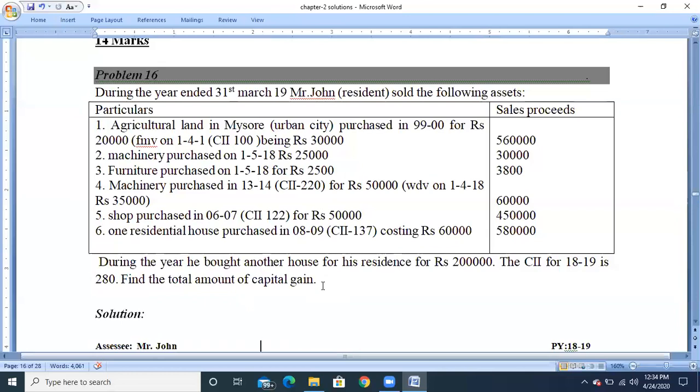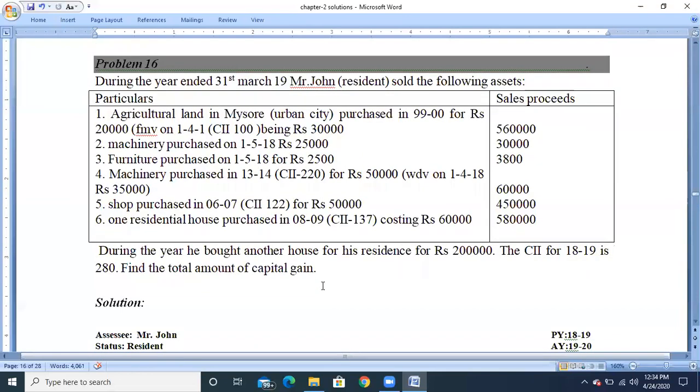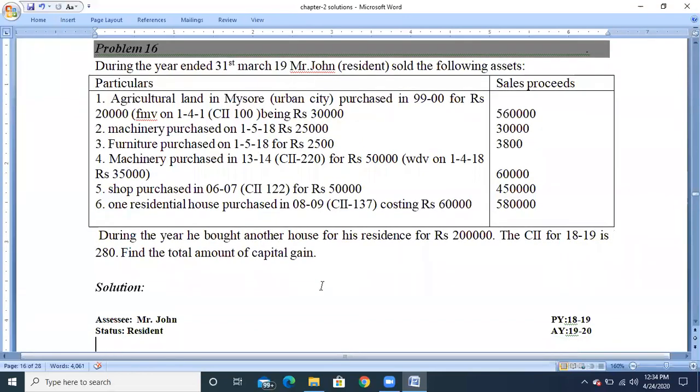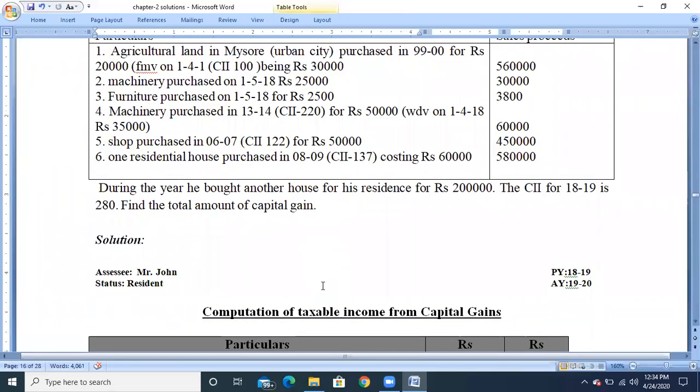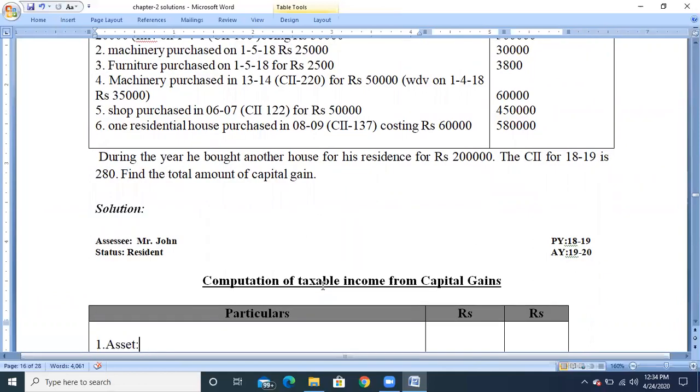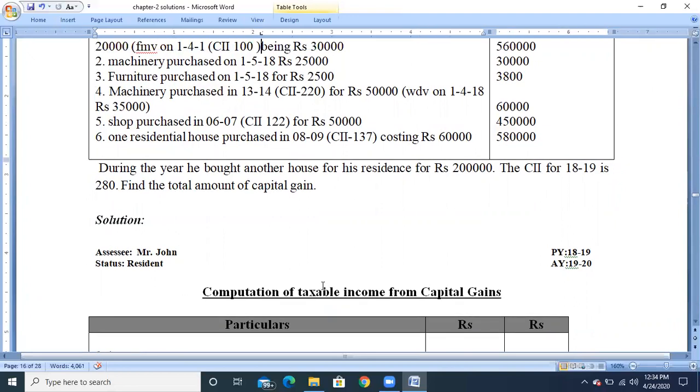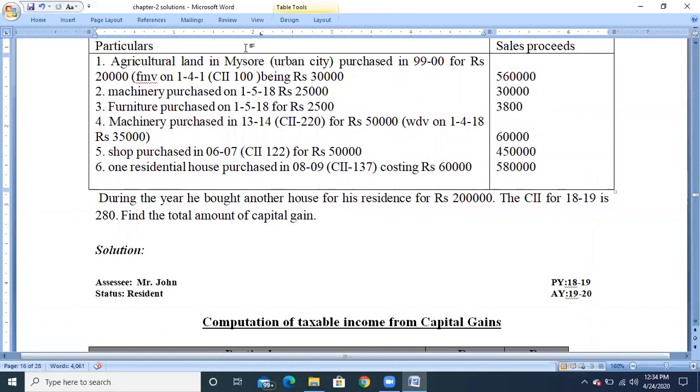Assessee, Mr. John, status resident, previous year 2018-19, assessment year 2019-20. First write the heading: calculation of taxable income from capital gain. First take the first asset. The first asset is agricultural land situated in the urban area, so it will be considered a capital asset.